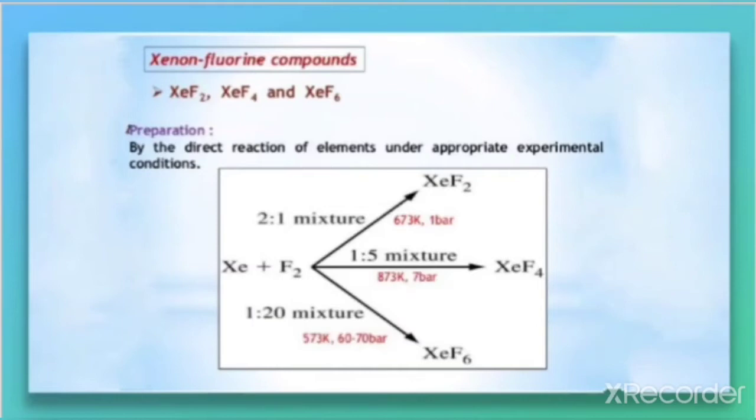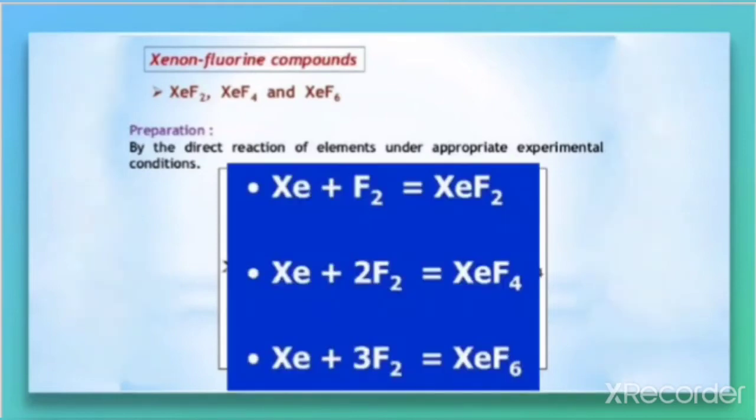So better we'll write these in equation form in this way. Xe plus F2 gives XeF2, Xe plus 2 F2 gives XeF4, Xe plus 3 F2 gives XeF6. It's very simple to remember these equations. You only need to change the stoichiometry of the fluorine. Here it is 1 fluorine, here 2 fluorine, 3 fluorine, and you'll be getting XeF2, XeF4, XeF6. It is very easy to remember.